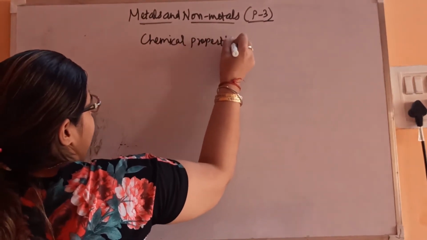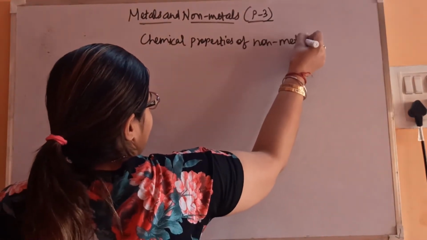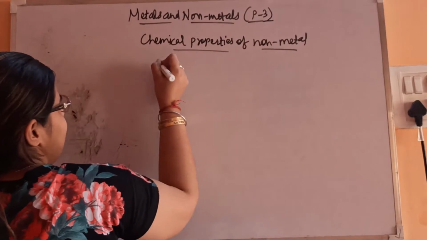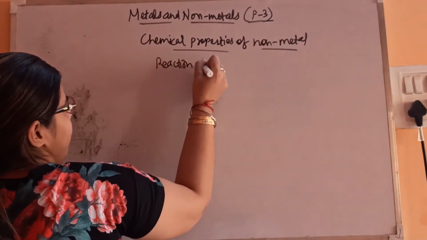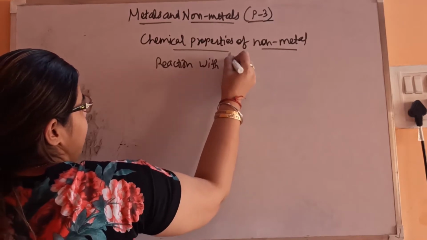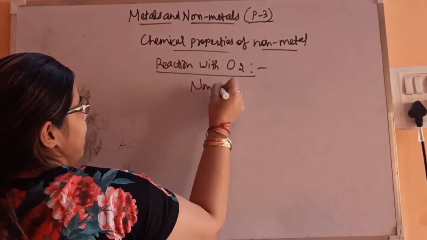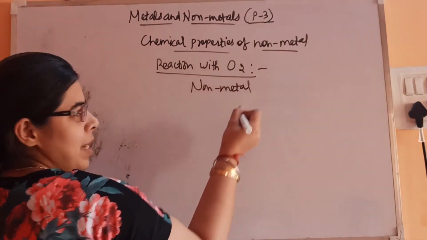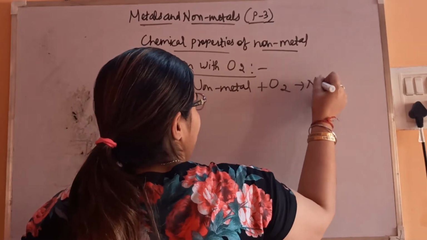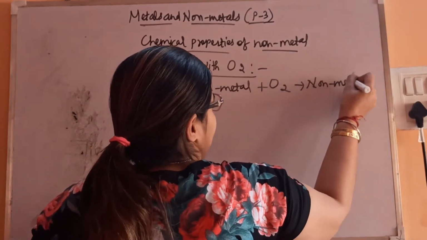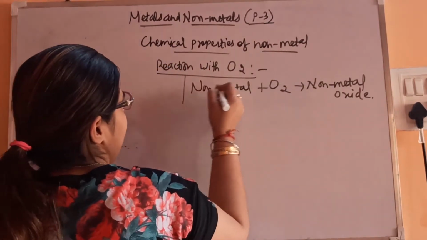Of non-metals, only one chemical property we'll see that we have seen with metals as well, and that is the reaction with oxygen. Simple one. When a non-metal, like a metal, reacts with oxygen, it forms a non-metal oxide. This is in general.